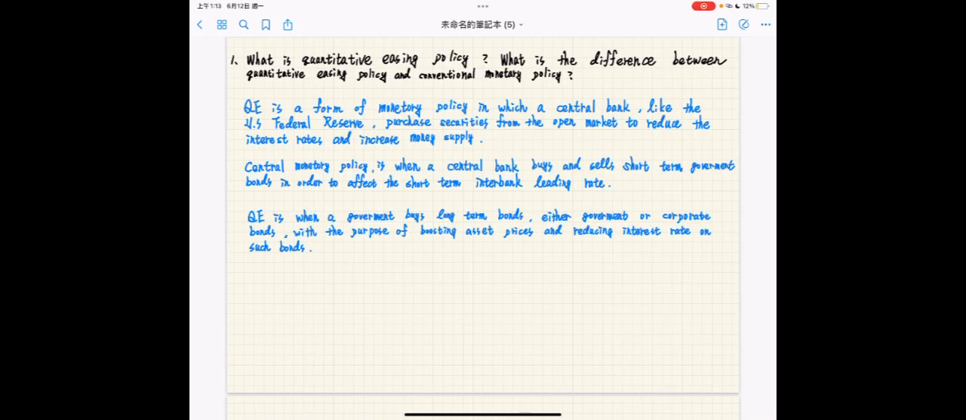Quantitative easing policy is a form of monetary policy in which a central bank, like the U.S. Federal Reserve, purchases securities from the open market to reduce interest rates and increase the money supply. Conventional monetary policy is when a central bank buys and sells short-term government bonds in order to affect the short-term interbank lending rate. QE is when a central bank buys long-term bonds, either government or corporate bonds, with the purpose of boosting asset prices and reducing the interest rate on such bonds.